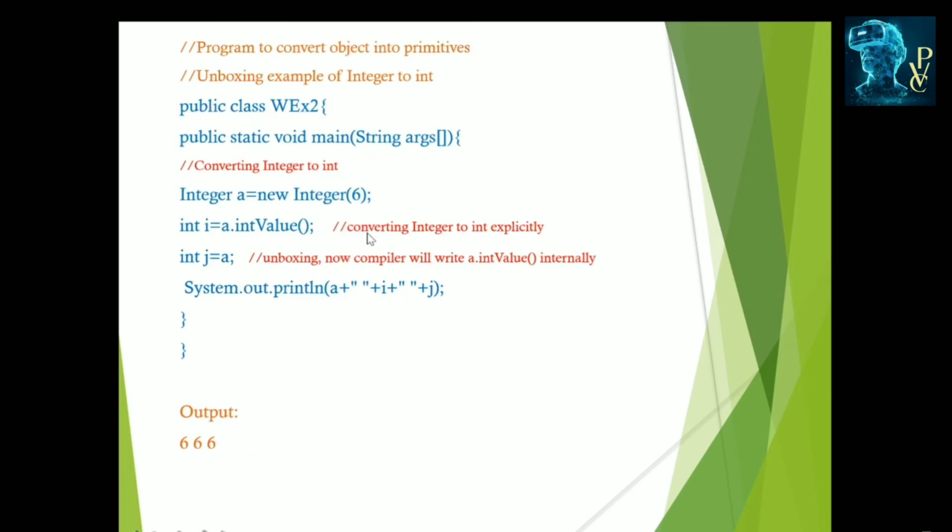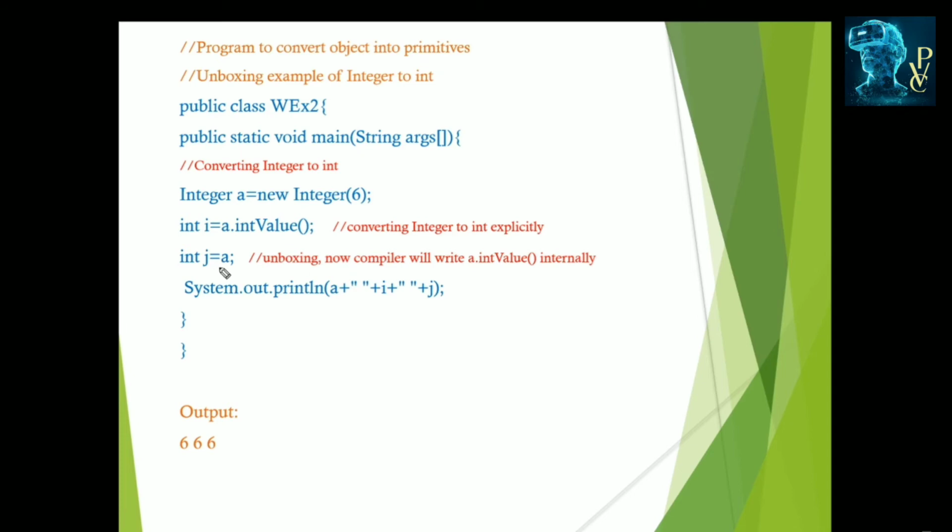And this is the unboxing example, which uses the integer type. Here we are creating one integer object, A, which holds the integer version of the variable 6, and which can be converted by using the int value method. It is the integer type, so you need to use the int value method to convert it into its primitive type value, which returns an int. So we require one variable, int j is equal to a.